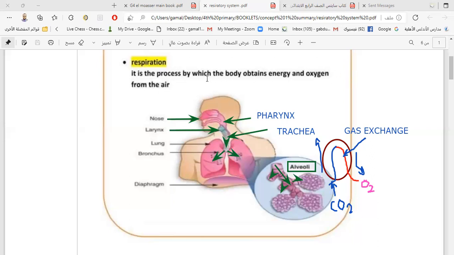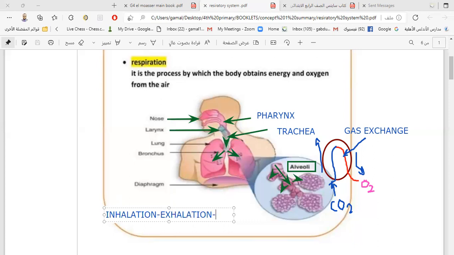So we say that the respiration process is a complicated process. It can include many steps. We can write the steps of respiration. First one, inhalation. The second step is exhalation.